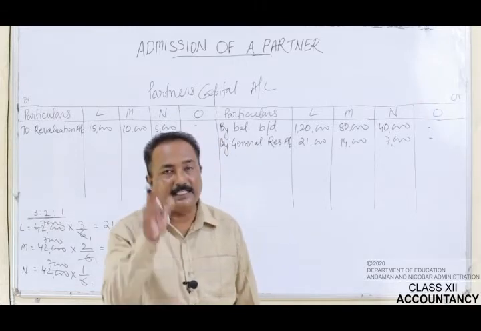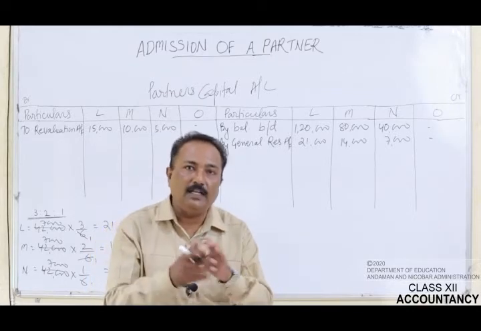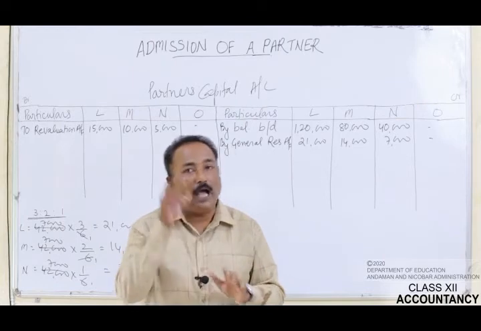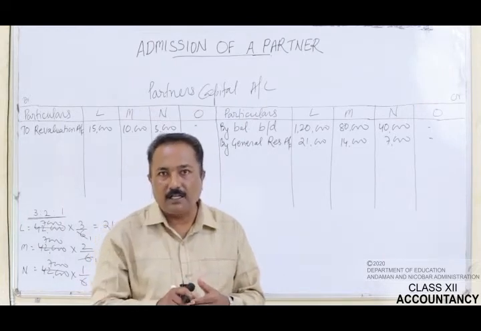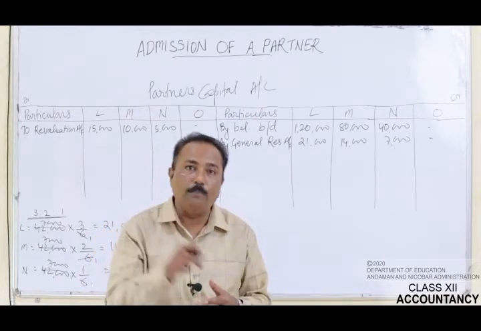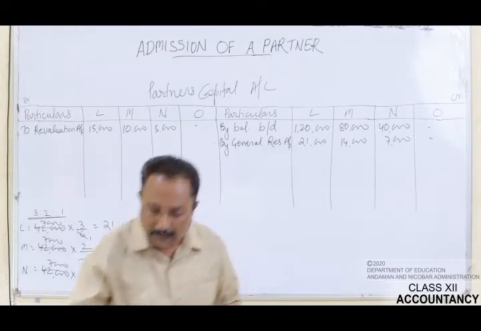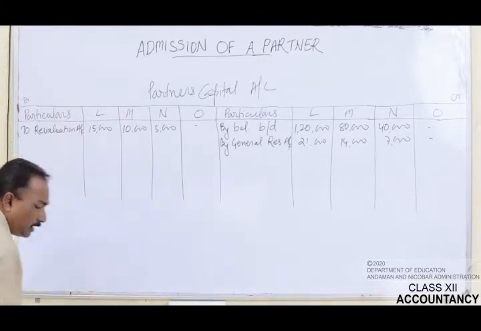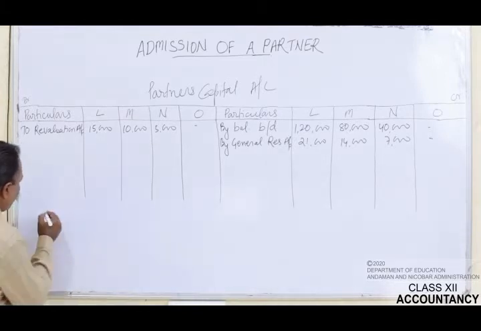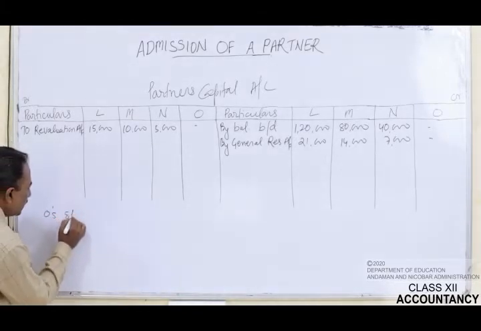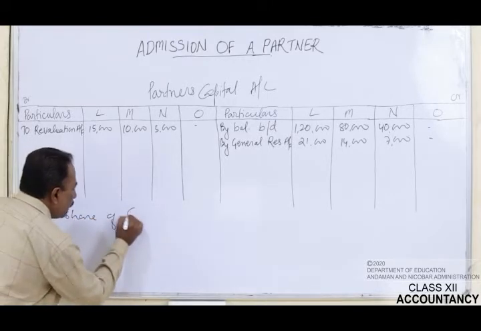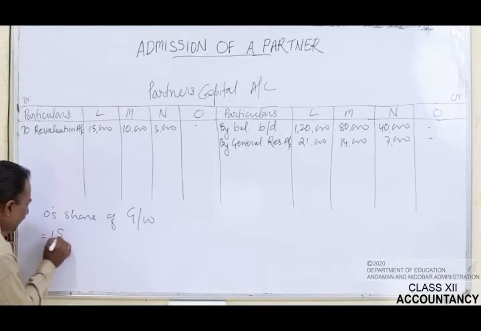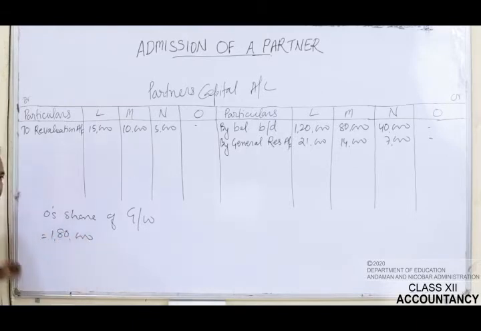See here, in this case, the goodwill is given of the entire firm. You have to calculate the goodwill of the new partners. So what is the name of the new partner? It is O. We will calculate O's share of goodwill. The goodwill of the entire firm given is rupees 1,80,000.